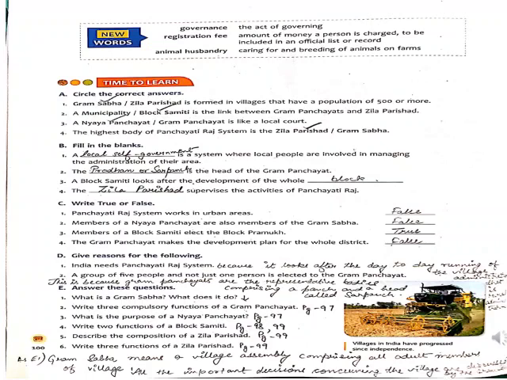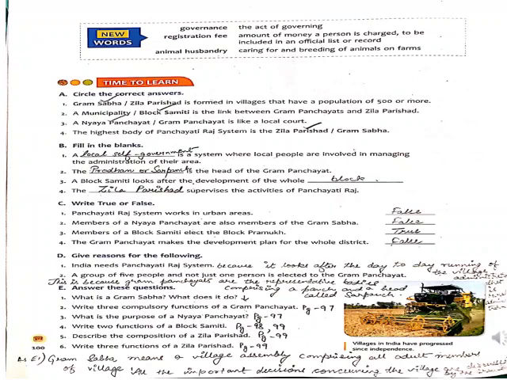Then number 4, you see, write two functions of a block samiti. You go to page number 98 and there at the very bottom on the right hand side you will see the functions are given in points. There I have written E4 and I have circled the points. From there you can write: the expert in agriculture advises villagers on better varieties of seed, pesticides, new methods of cultivation and so on.